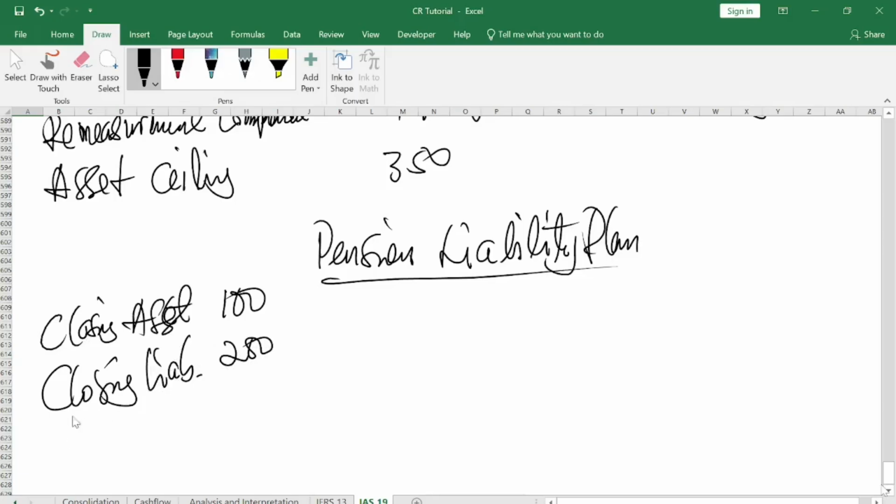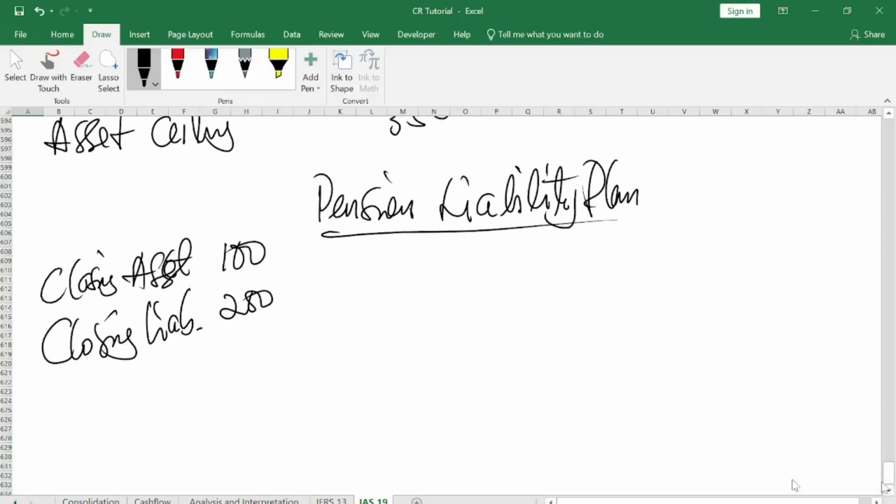Clearly, there is a lot to pay, but you have limited resources, so you can only pay 100. Then the balance will be pension liability in your books. So when you start the new accounting year, you only have pension liability left in your books, right?